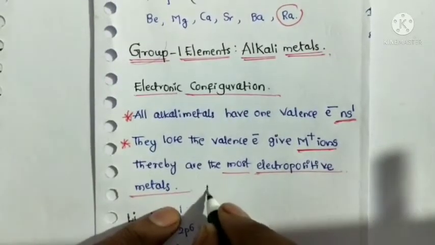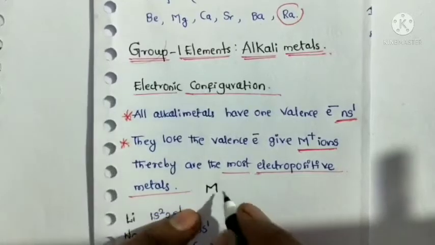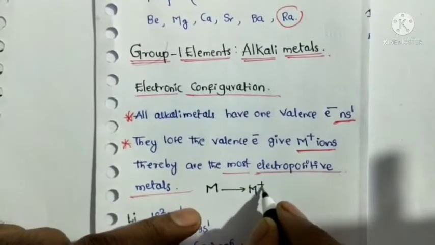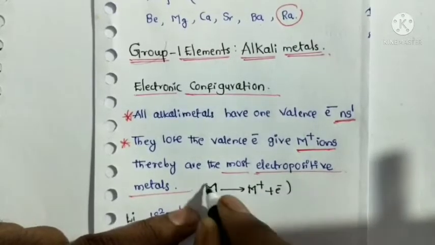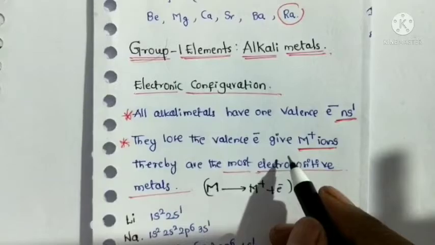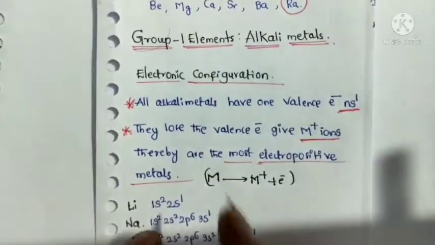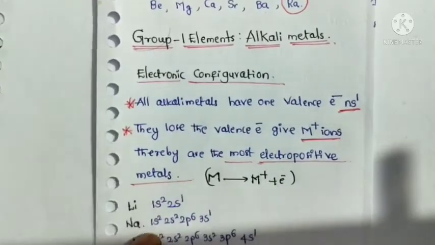For example, an alkali metal loses one electron and is converted into, or gives, M+ ions. So this is the information about M+ ions. Thereby they are the most electropositive metals.